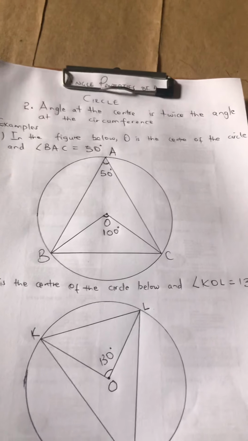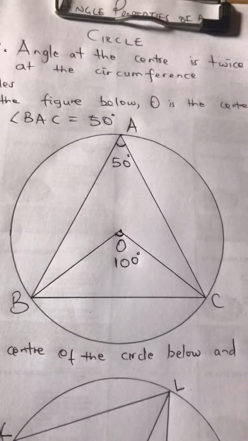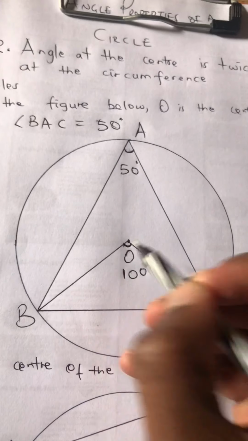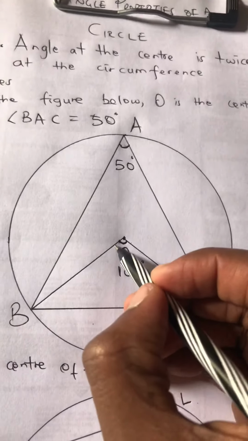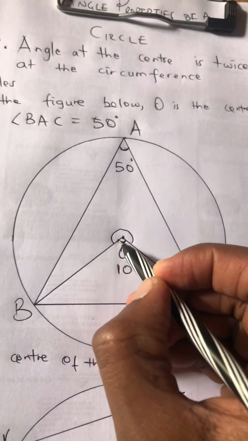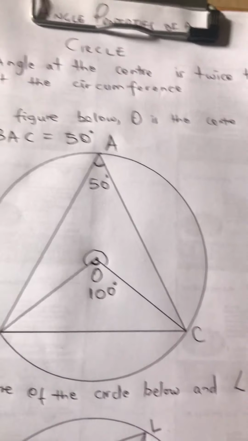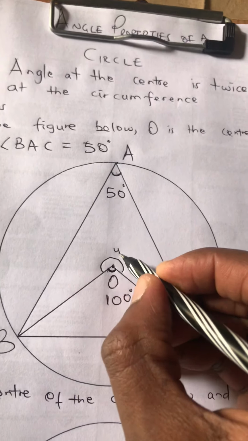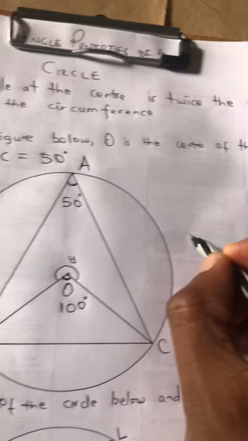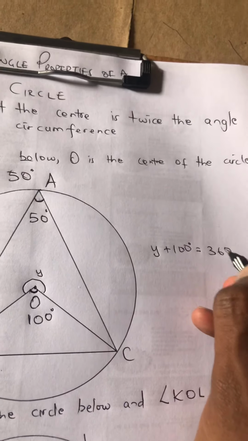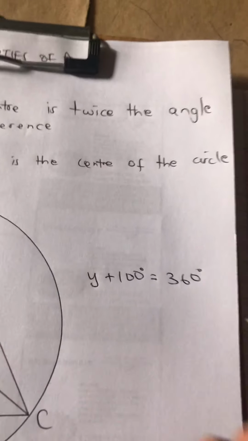That simple. And then you can proceed and say the angles at a point add up to 360 degrees. So this angle plus this angle should add up to 360 degrees. So if you want to get this angle y, you know that y plus 100 degrees should add up to 360 degrees because they are angles at a point.